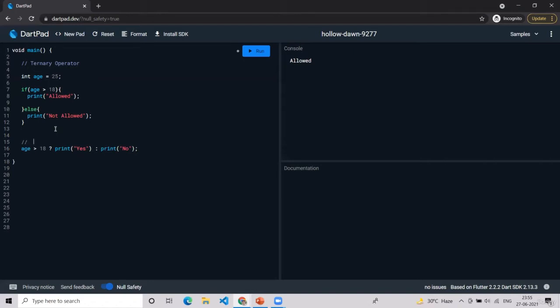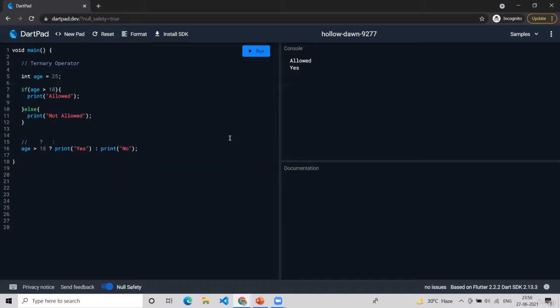So I will just mention here again this and then this. I will run the program and see, we have the output yes. So ternary operator is a way to write the if-else statement, and yes, you will be using it a lot because you can just see the difference with your own eyes.